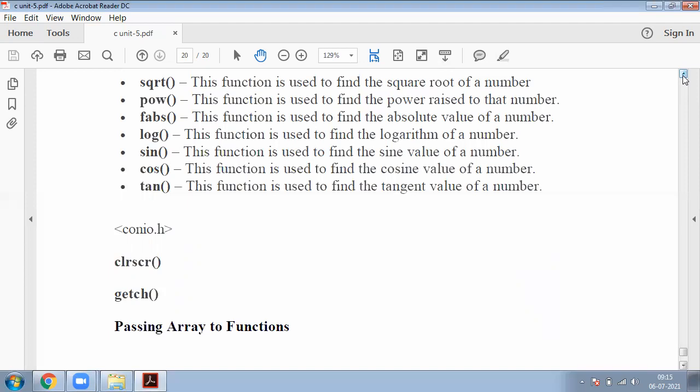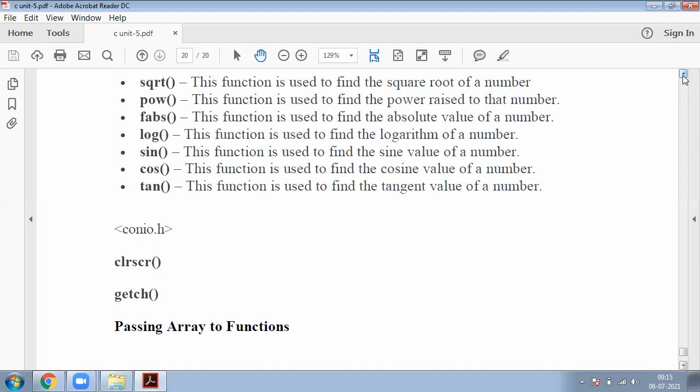Now clrscr, what is the meaning of this? To clear the output screen, the clrscr function is used. getch is for output purposes. For example, whenever our program is compiled, getch makes it display the output screen.